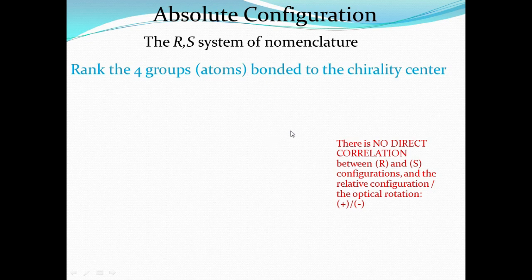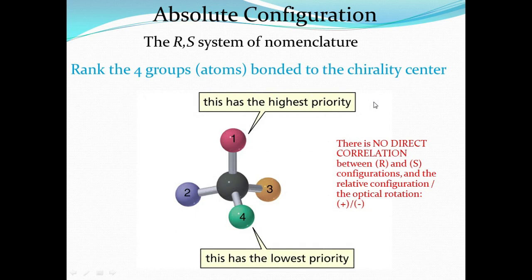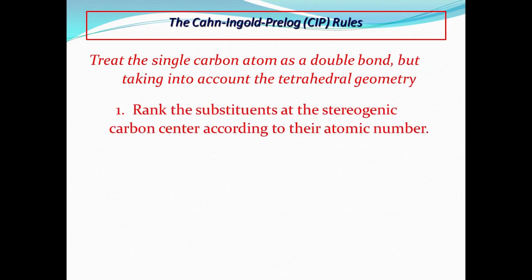It has advantages over the DL notation. These are the four ranked groups, the atoms bonded to the chiral center. In a carbon having four different groups, the highest priority is 1, then 2, 3, and the least is 4, the lowest priority. There is no direct correlation between the R and S configuration and the relative configuration of optical rotation, right? Here we use the same CIP rule: rank the substituents of the stereogenic carbon according to atomic number. The highest atomic number gets preference number 1.